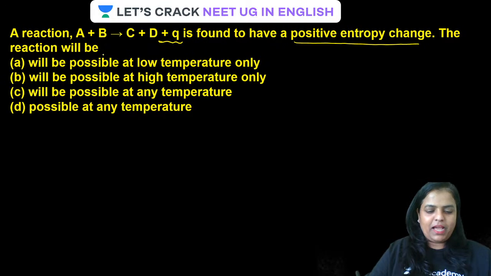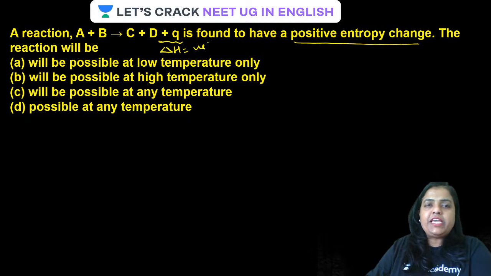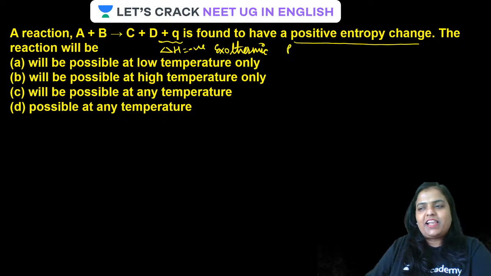Come on, do reply. Guys, if it is plus Q, it means delta H is negative. Why? Because if heat is liberated on the product side, it is an exothermic reaction. Clear? Done. It has a positive entropy. What does that mean? Delta S is positive.